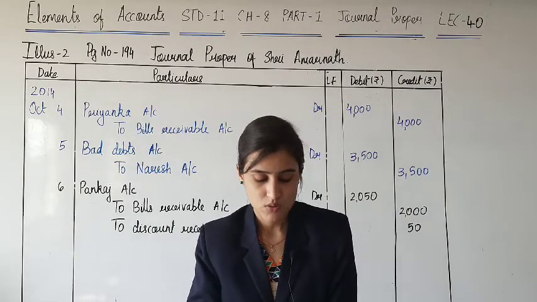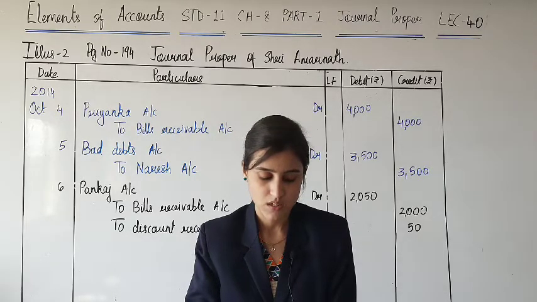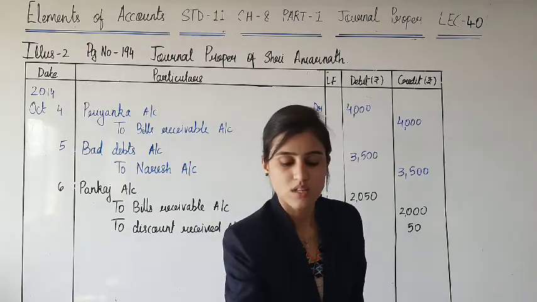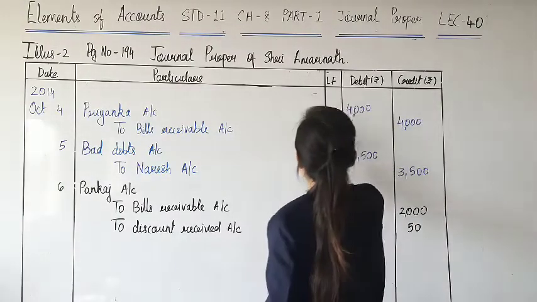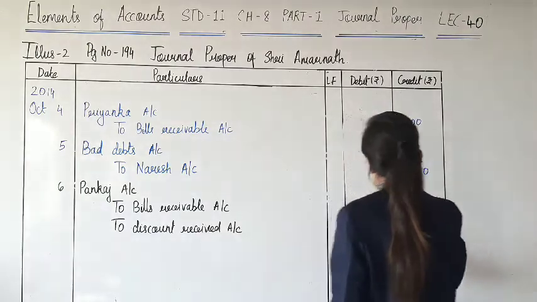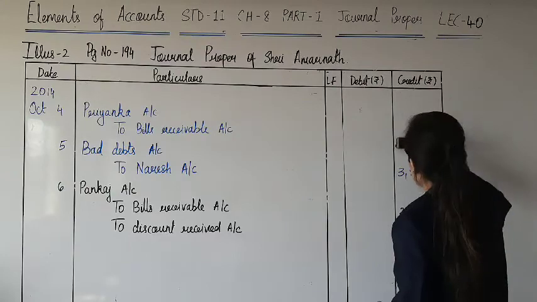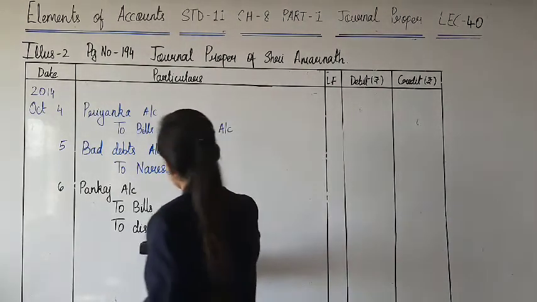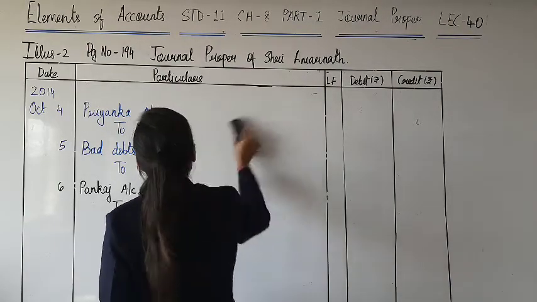Next, goods of rupees 5000 were destroyed by fire, for which the insurance company accepted a claim of rupees 4000. Goods have been destroyed by fire and those goods were insured. So the insurance company has accepted the claim. That means the company will pay the amount. Goods have been destroyed of rupees 5000, but insurance company has accepted claim only of rupees 4000. So ultimately, what is the loss?